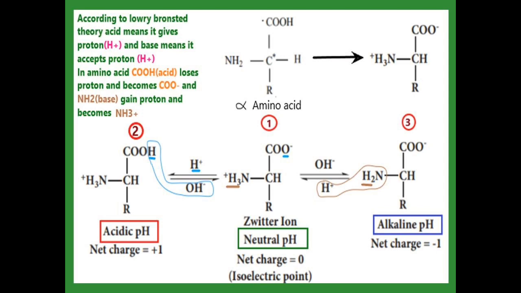This point is called alkaline pH. The net charge here is minus 1 because only the COO minus has a charge of minus 1, and the amine has no plus character, so the net charge is minus 1. Once again, if you add acid, that acid is attracted by the base, so that it becomes zwitterion, that is diagram 1.